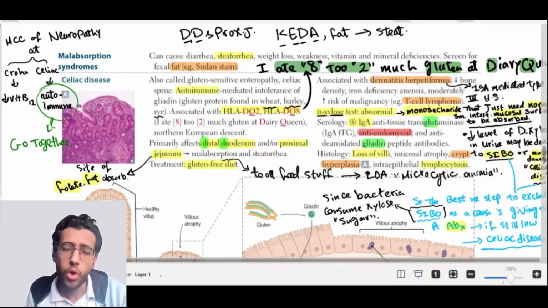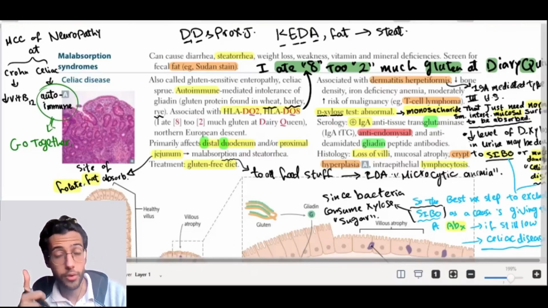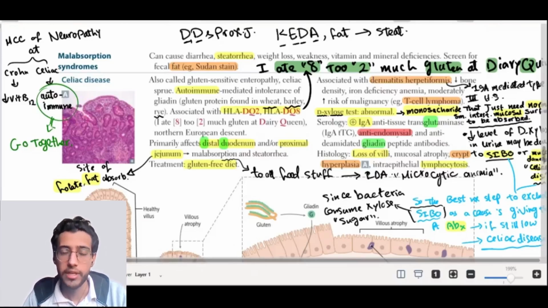And we know that autoimmune diseases come together. So if you have an autoimmune disease like celiac disease, you can get any other autoimmune disease. What other autoimmune diseases do you know? Like Hashimoto thyroiditis, vitiligo, alopecia, type 1 diabetes mellitus. Any autoimmune disease can happen if the patient has another autoimmune one. So the most common cause of neuropathy in a patient with celiac disease is autoimmunity, not vitamin B12 deficiency.